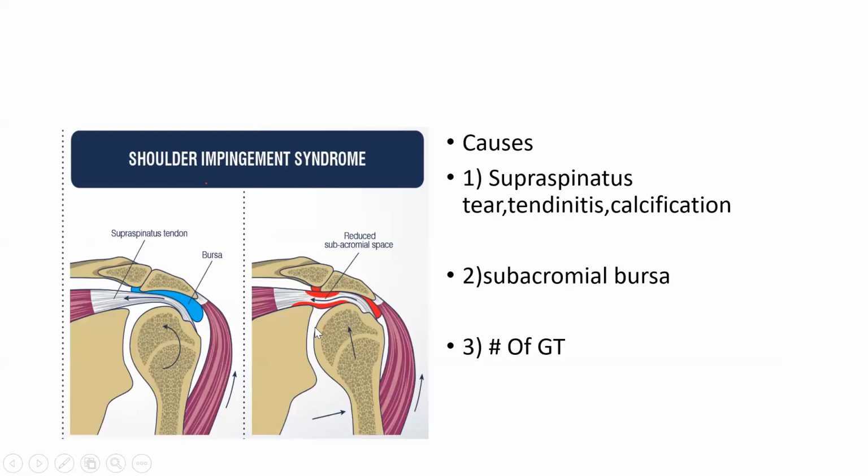So this is the humeral head. Then these are your muscles. This is your supraspinatus muscle here. Above it is the acromion. So what happens? I will tell you.